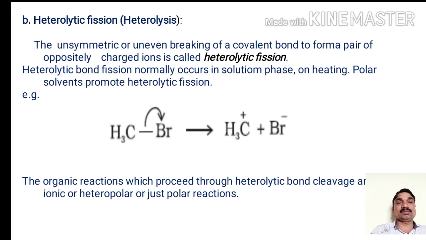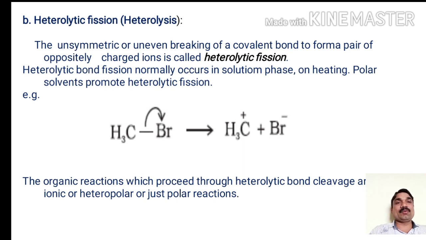For example, heterolytic cleavage of bromomethane. Here methyl bromide, when heated, undergoes heterolytic bond fission. As we know, the electronegativity of bromine is more than that of carbon.